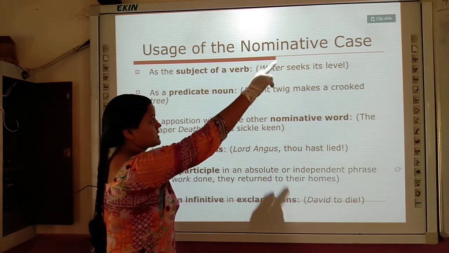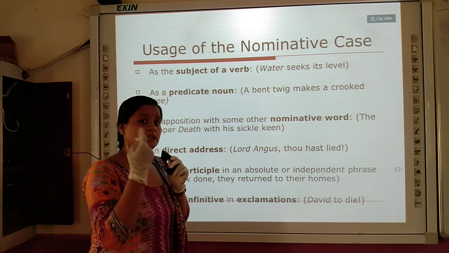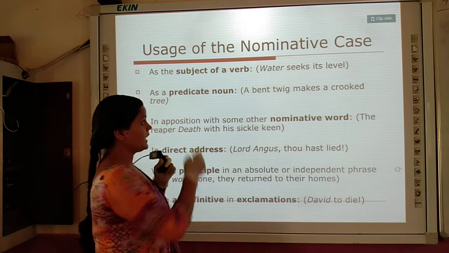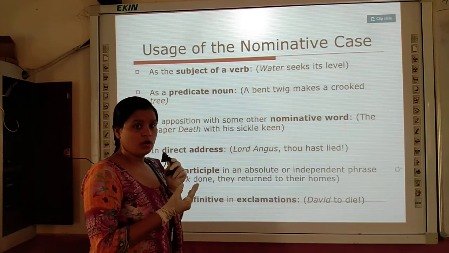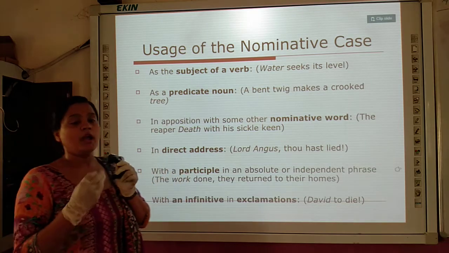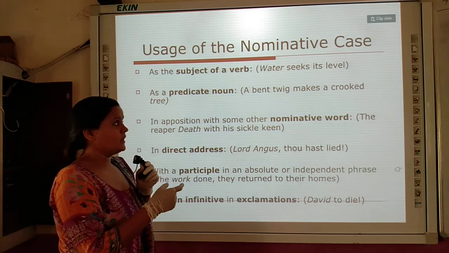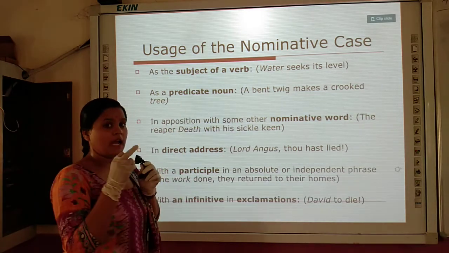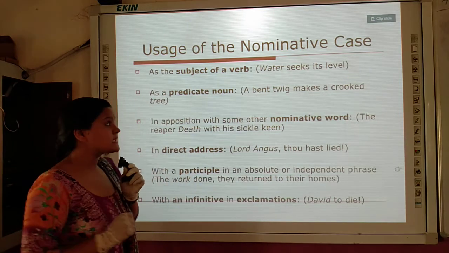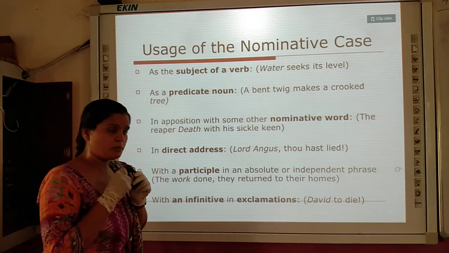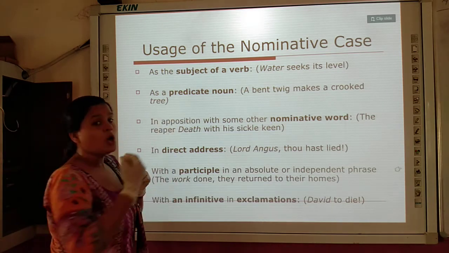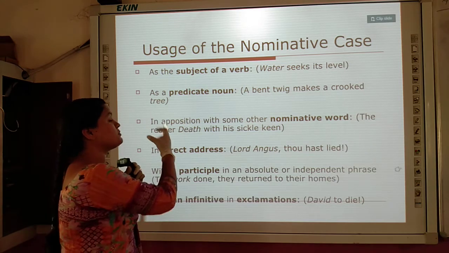Water is the subject in this sentence, and water is the doer, because the act is done by water. That's why water is in nominative case. Water is a noun, but here it is in nominative case because it is acting as the subject of a verb.